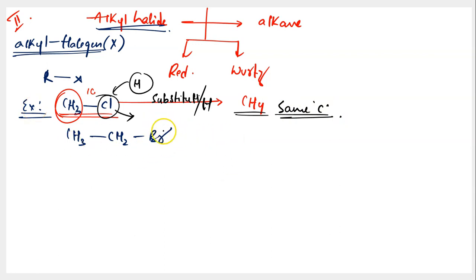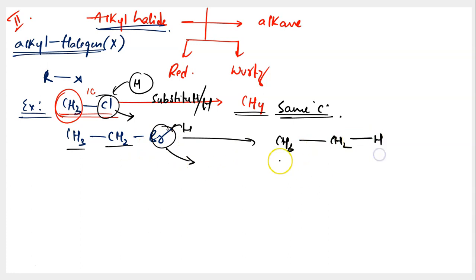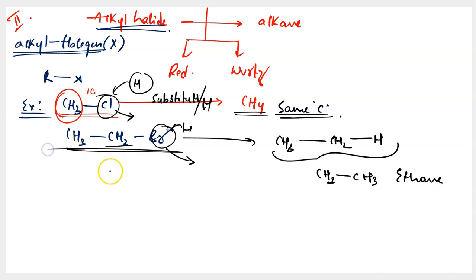And in the second case also you can do that. You can displace bromine with hydrogen, and when you do it, what happens? In place of bromine there comes hydrogen and you will have CH3 as it is without any disturbance. You will have CH2 as it is without any disturbance. In place of bromine you are having hydrogen. So altogether, what is this? This is CH3, CH2H is nothing but CH3. This is what? This is ethane, correct? And what was your starting material? Starting material was an alkyl halide containing 2 carbon atoms. Your ending material is an alkane containing 2 carbon atoms. So you brought in the conversion between the respective molecules, isn't it?